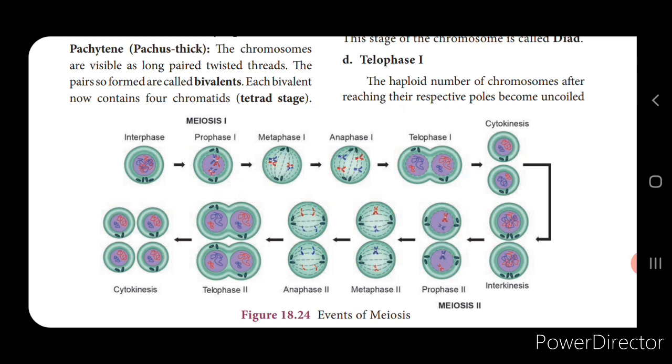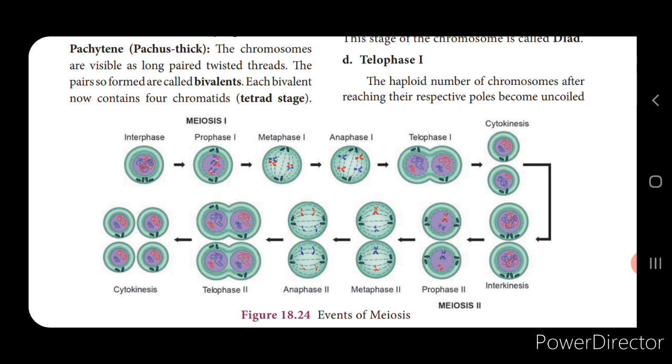The next one is cytokinesis 1. Now here cytokinesis is the division of the cytoplasm. Here the cytoplasm divides and the 2 haploid cells will be formed.